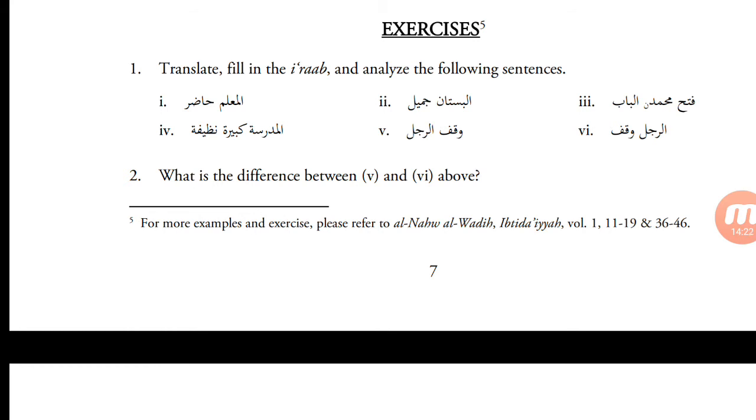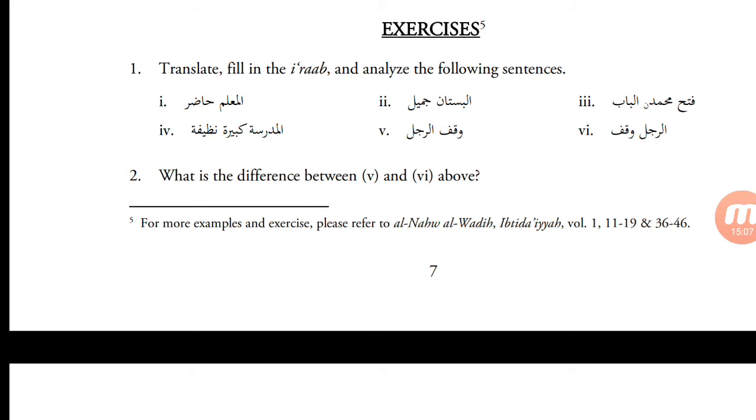Next, al-mudarrisatu kabiratun nadhifatun. The madrasa, the school, is kabiratun, big, and nadhifatun, clean. So this is a jumla ismiya khabariya, nominal sentence, and here we see the mubtada al-madrasa has two khabars. Khabar number one is kabiratun, that the madrasa is big, and khabar number two is nadhifatun, that the madrasa is clean. It is big and clean.